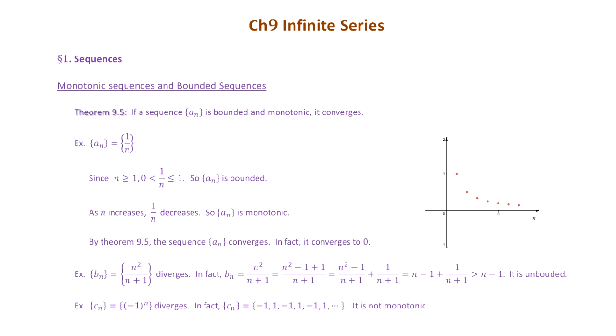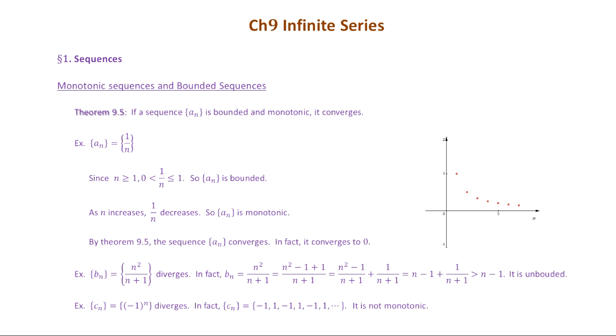And it can be easily found from the graph on the right, all the red points, or the terms of the sequence, they just become smaller and smaller and approach the horizontal line. Okay, so that's the theorem. Let's do some more examples.